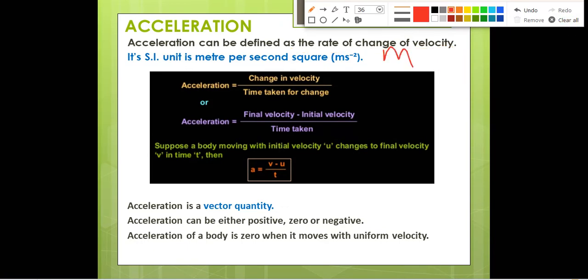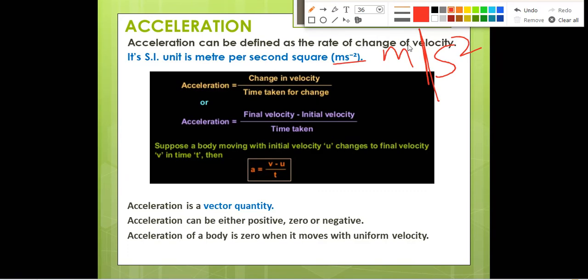Meter per second square. Like this you can write meter per second square, or you can write like this also. So the SI unit will be meter per second square. Now what is the formula for acceleration?